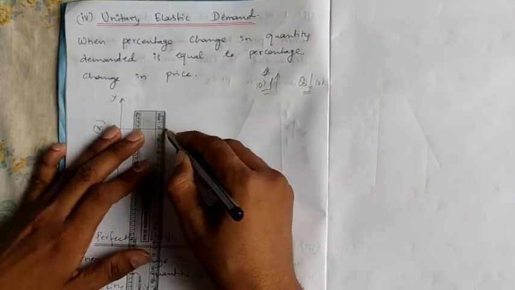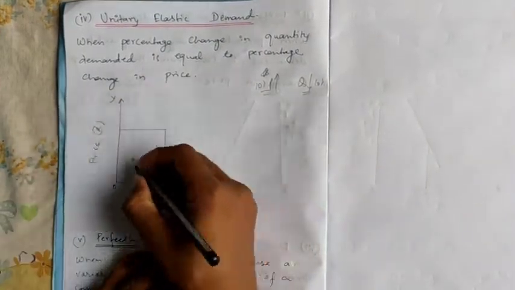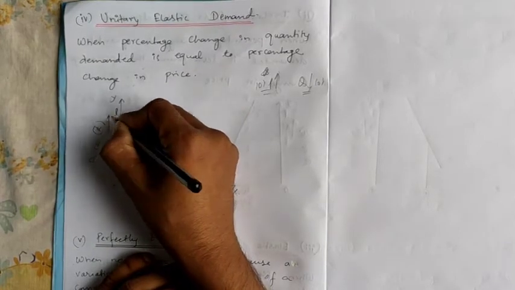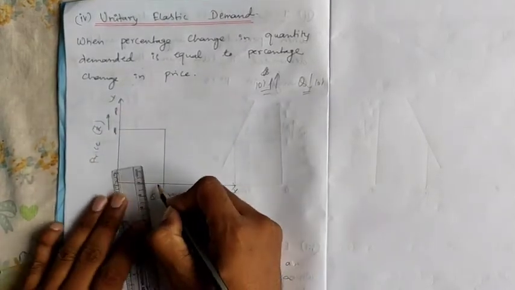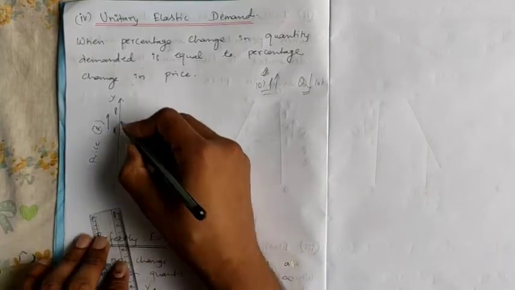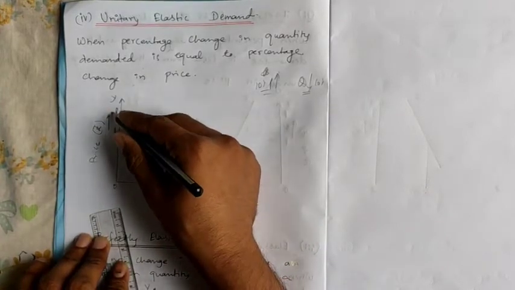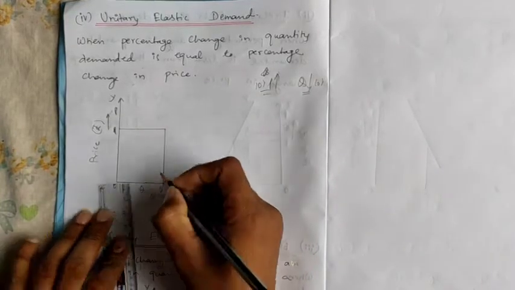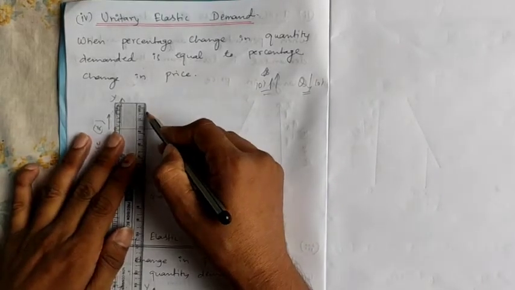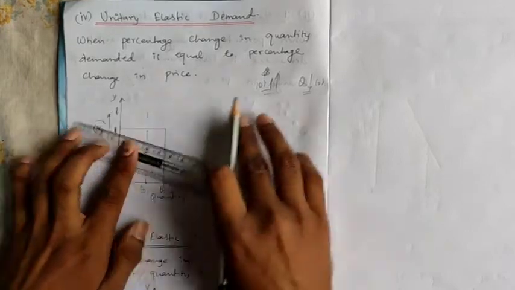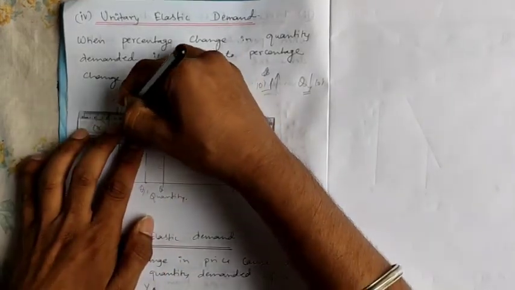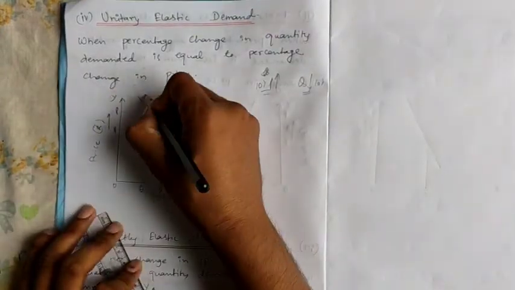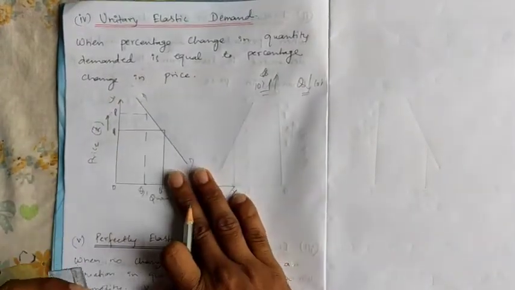First we'll make a normal one. If the price increases by 10%, quantity demanded will also decrease by 10%. The gap and this gap will be the same. So let's join them. This is your unitary elastic demand.